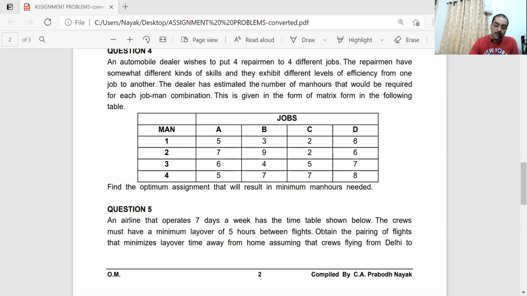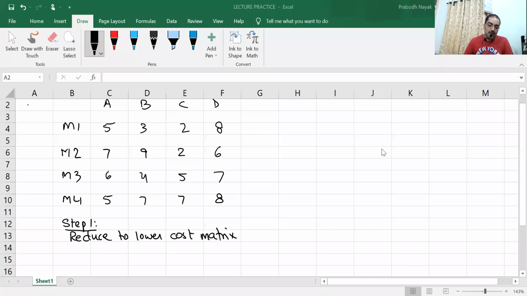Excel sheet is not visible below. One second. Now it is visible.